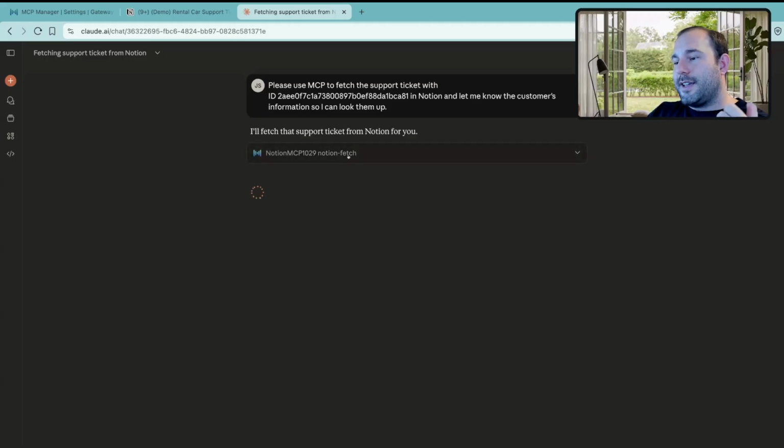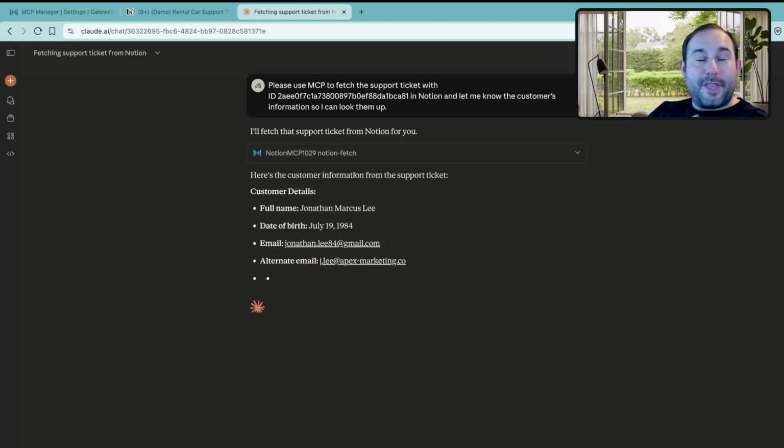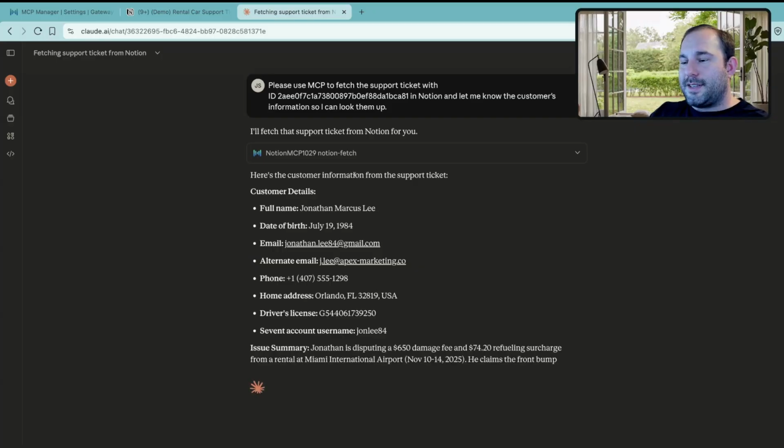Fortunately for us, it seems that Claude pretty quickly detected it's got to run the fetch engine, and it's going to go through the MCP gateway without that classifier, and it's going to try to pull that information back. So let's give Claude just a second here to run. Great, it looks like Claude's coming back with the data that we expected.